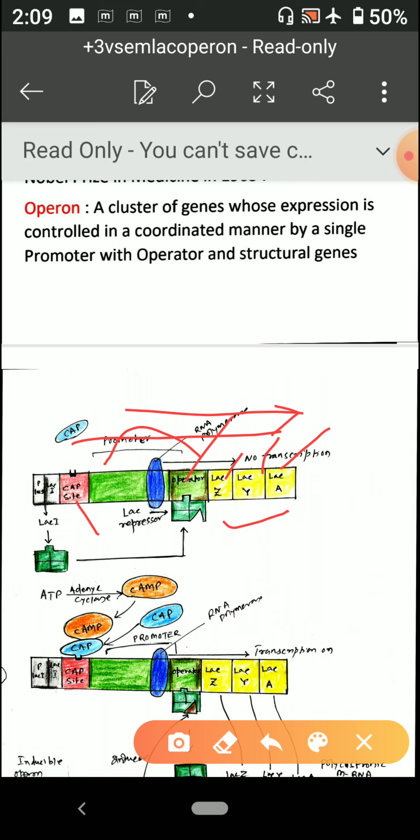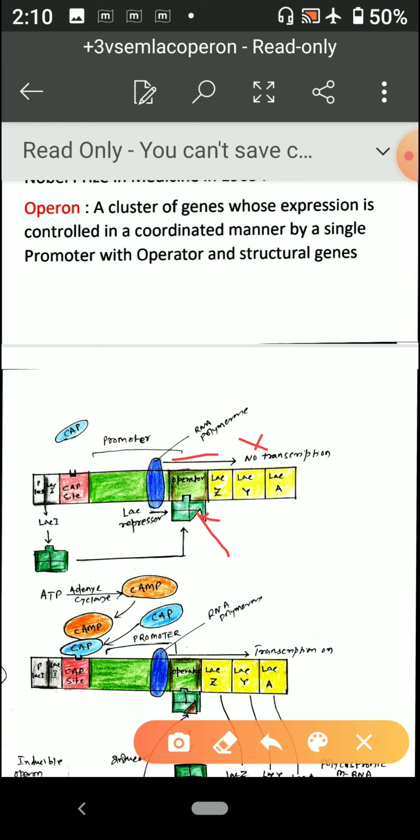which in the normal case, when there is no lactose, this Lac inhibitor gene produces, or translates, or gives rise to a particular inhibitor protein, that is a repressor. So that repressor gets attached with the operator, so that your RNA polymerase cannot move. So if it is attached, then this cannot move, so it blocks. So that normally happens. So this is one way of controlling.